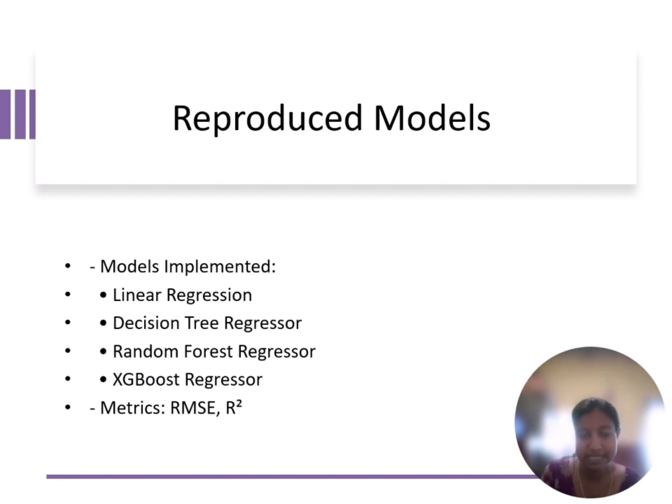First, we implemented the baseline models from the original study: linear regression as a benchmark, decision tree which handles non-linearity, random forest, a strong ensemble method, and XGBoost, known for high performance in tabular data. These were evaluated using RMSE and R square. Interestingly, XGBoost outperformed the others in the base setup, which aligns with what we usually see in structured data scenarios.